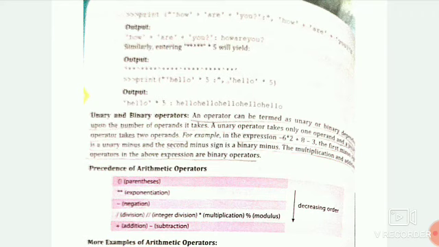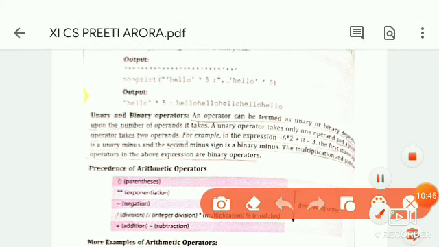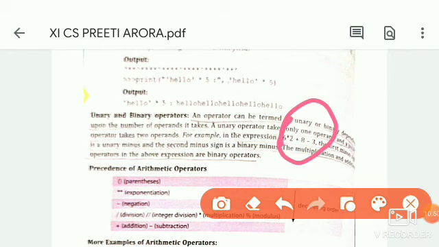The multiplication and addition operators in the above expression are binary operators. You can see that in this expression the multiplication and plus signs are both binary operators.